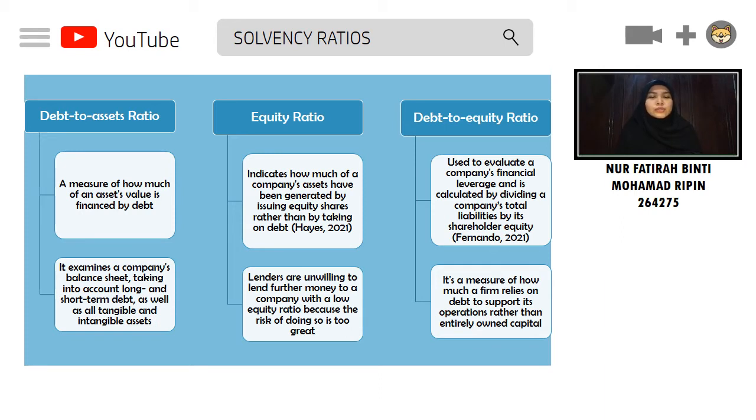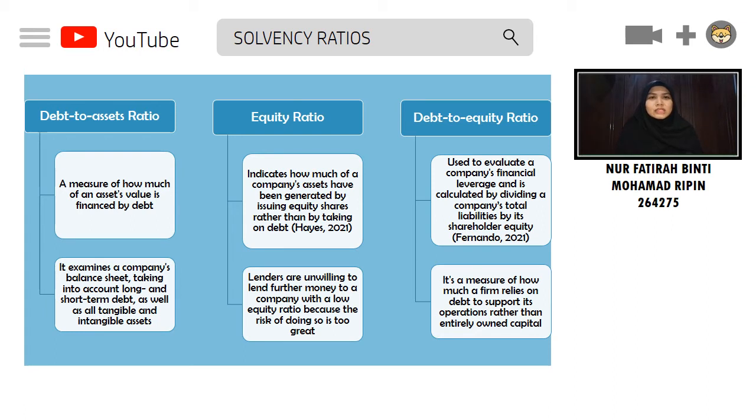Creditors frequently use the ratio to evaluate the amount of debt owed by the firm and its capacity to repay that debt, and whether or not more loans will be granted to the organization. Investors, on the other hand, utilize the ratio to ensure that the firm is solvent, that it can satisfy its current and future commitments, and that it can create a profit.